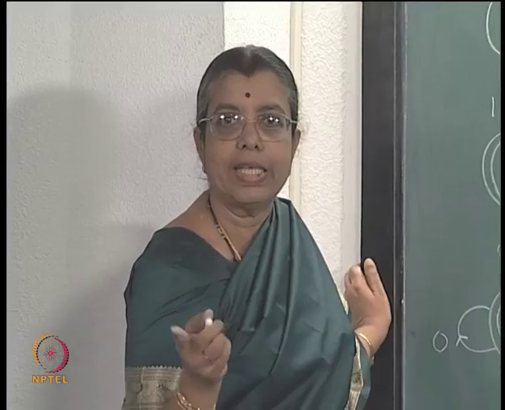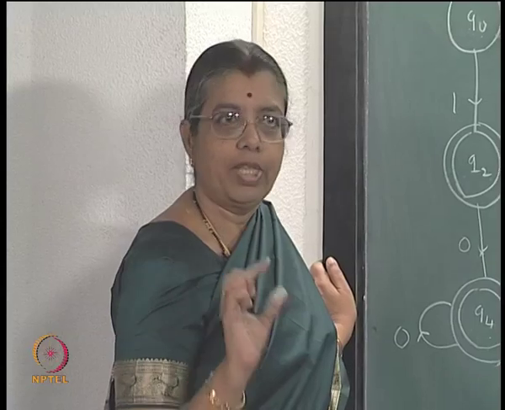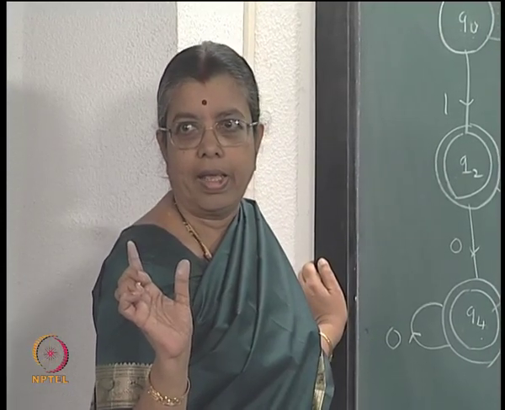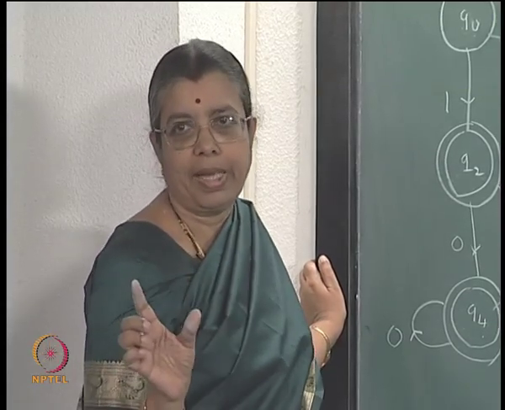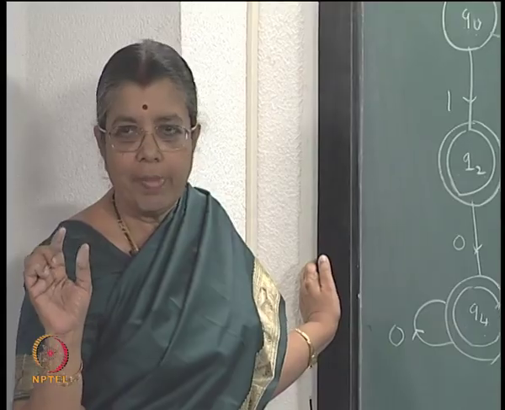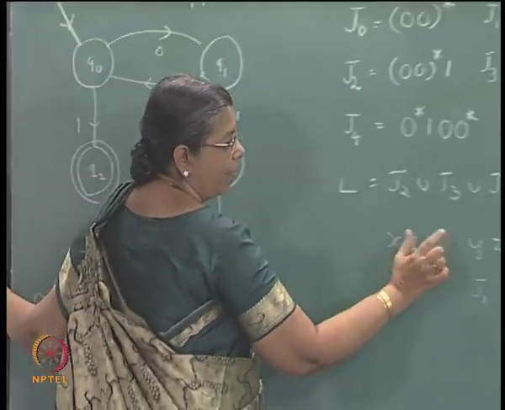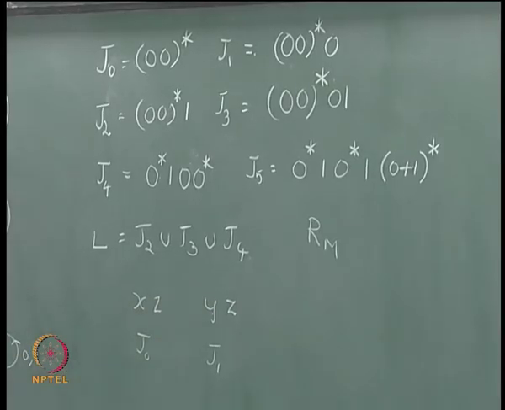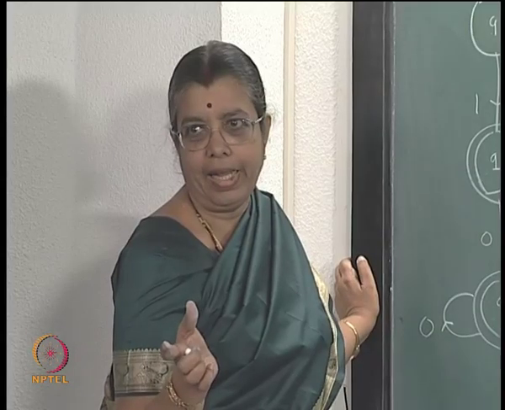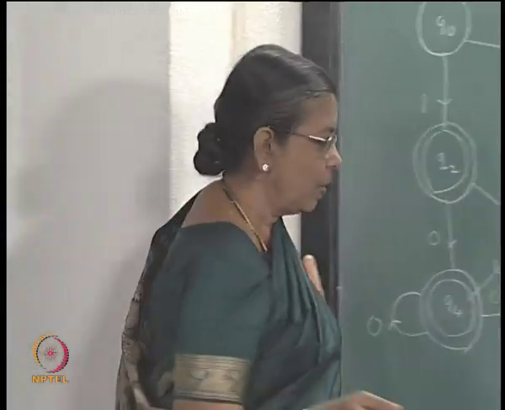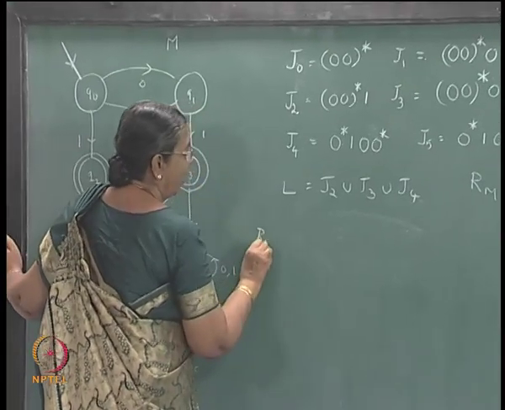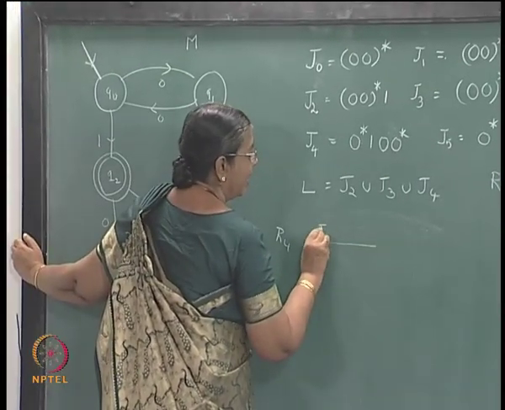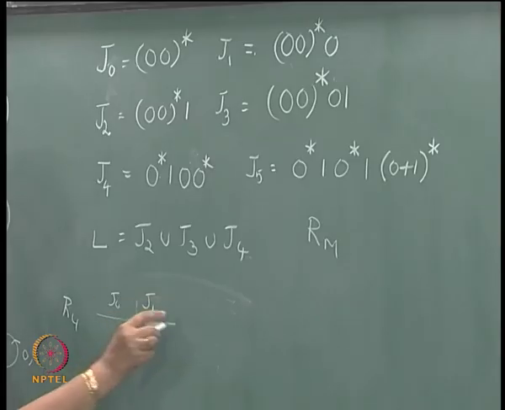If z contains just 1 1, both of them will be accepted. If z contains 2 1s or more ones, both of them will not be accepted. So, whatever may be z, xz and yz will both be accepted or both be rejected, right. Is that clear? So, if you consider RL, J0 and J1 you can put in the same equivalence class.